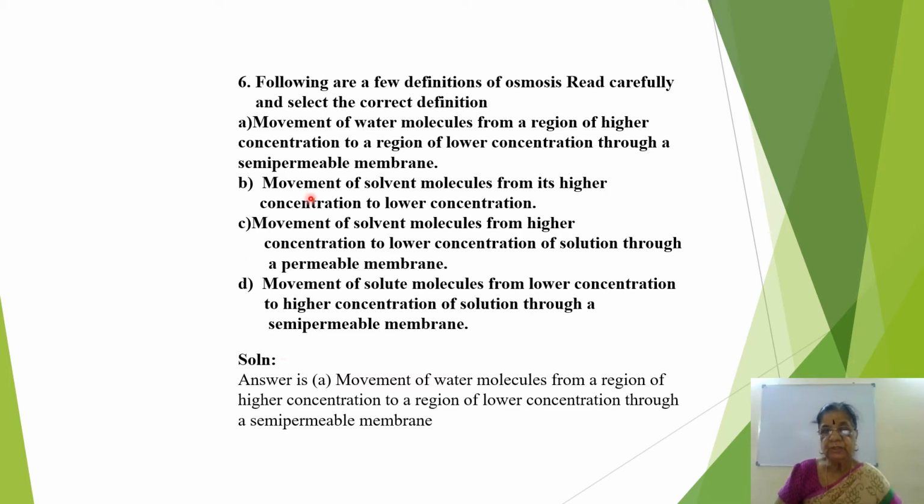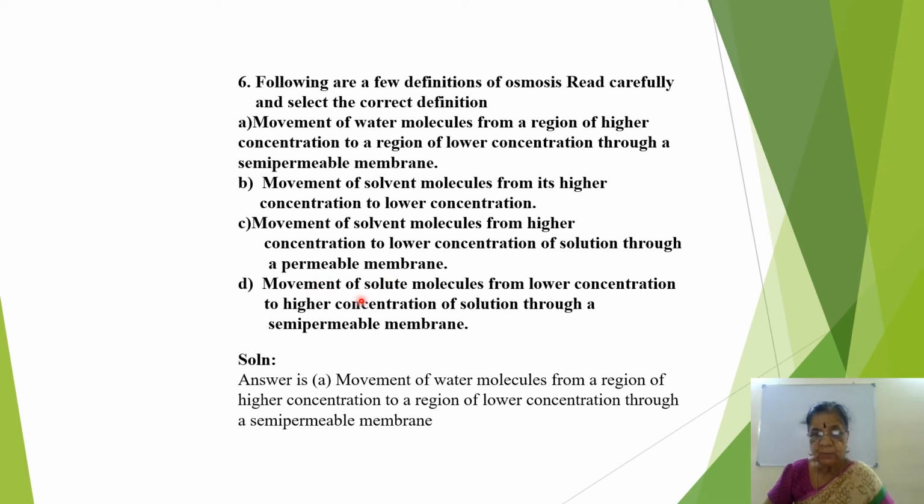Here: movement of water molecule from a region of higher concentration to a region of lower concentration through semi-permeable membrane. Then movement of solvent molecule from higher to lower; here no membrane is given. Then movement of solvent molecule from higher to lower through permeable membrane; generally for osmosis it should be semi-permeable, but this says permeable membrane.